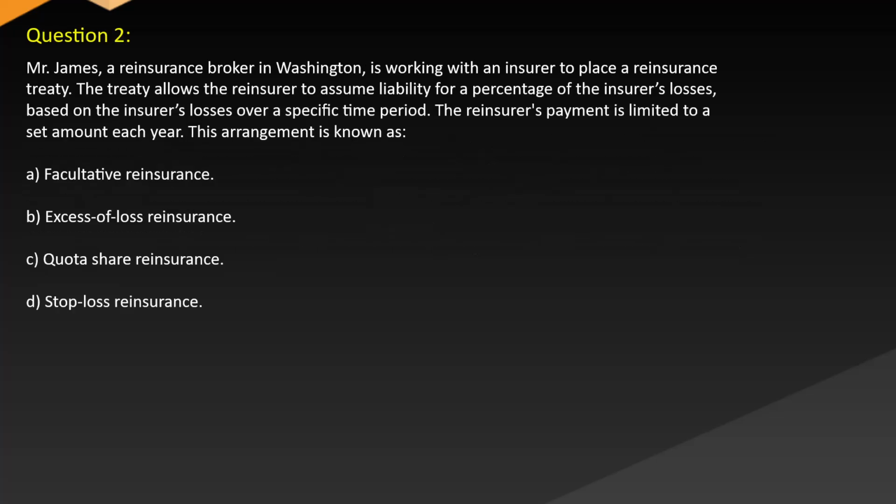Question 2. Mr. James, a reinsurance broker in Washington, is working with an insurer to place a reinsurance treaty. The treaty allows the reinsurer to assume liability for a percentage of the insurer's losses over a specific time period. The reinsurer's payment is limited to a set amount each year. This arrangement is known as A. Facultative reinsurance, B. Excessive loss reinsurance, C. Quota share reinsurance, D. Stop loss reinsurance.